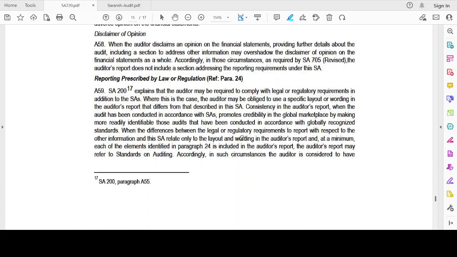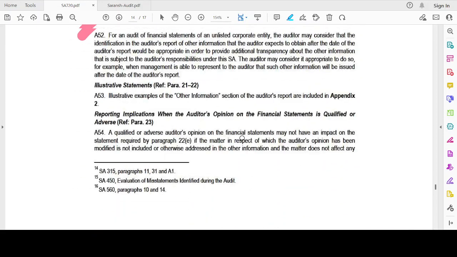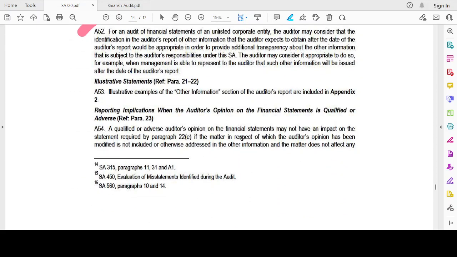Now, we have some, wait, let me go. See, let's complete by reading the reporting implications and some examples.